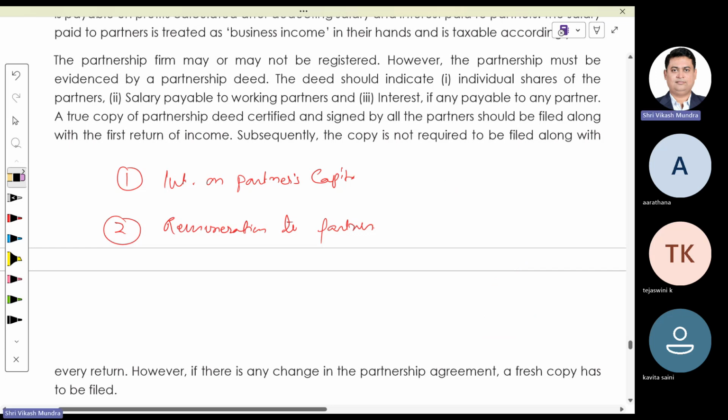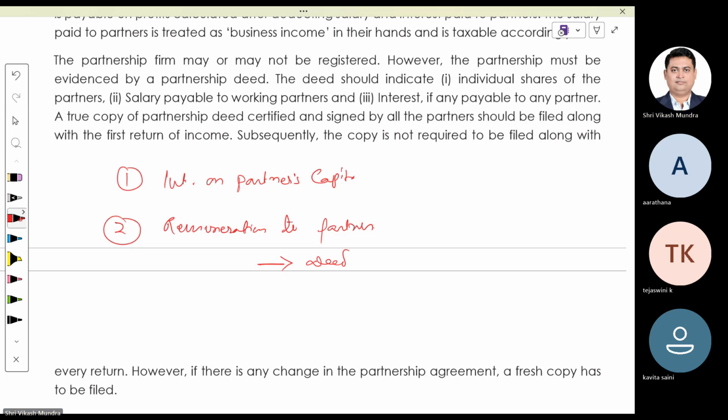In case of remuneration, there are certain conditions. Number one, the partnership deed is a written partnership deed, and the remuneration, what should be the amount of remuneration, what should be the quantum of remuneration, should be prescribed in the deed. If it is not mentioned in the deed, then whatever remuneration you are paying to your partner shall be disallowed while computing your business income. That means the remuneration should be prescribed in the deed.